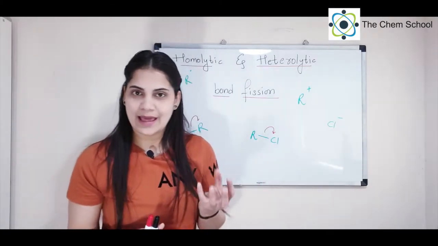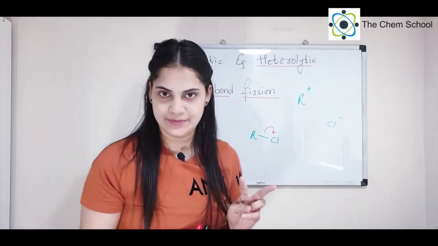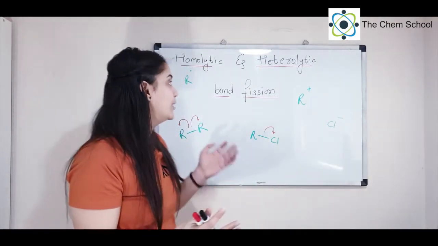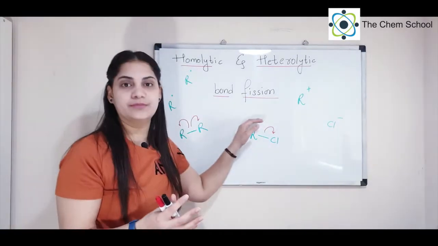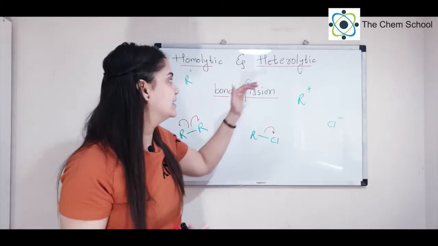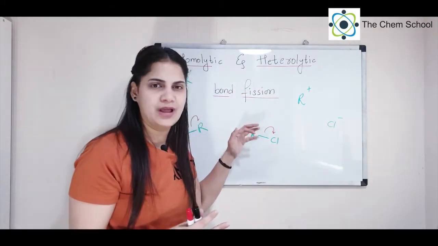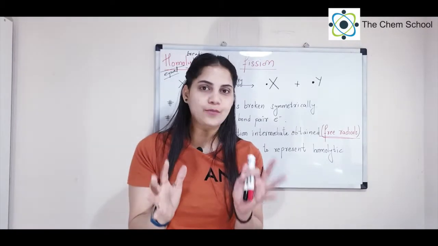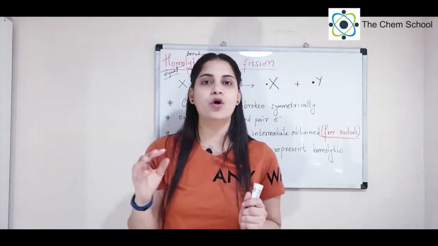Organic reaction mechanisms can be broadly classified into two types. If the bond is going to break symmetrically, it is homolytic bond fission. If the bond is going to break unsymmetrically, it is heterolytic bond fission. What these terms mean, we are going to see in detail in today's lecture. So let's get started with the first type of bond fission, homolytic bond fission.